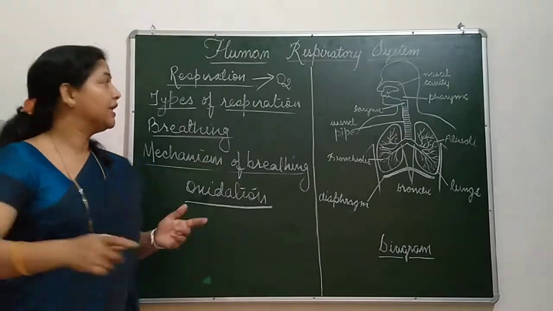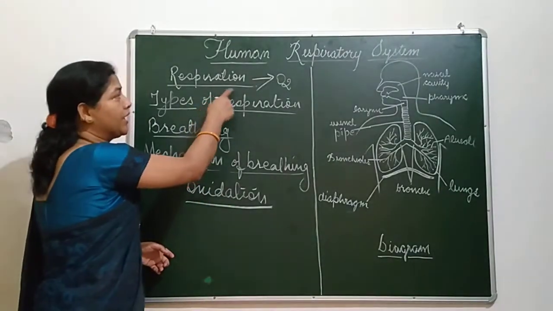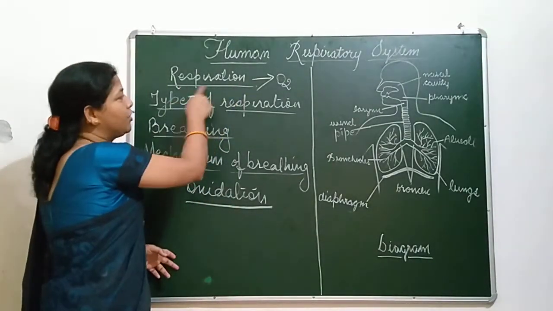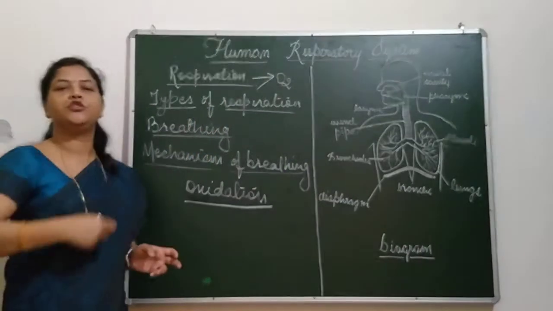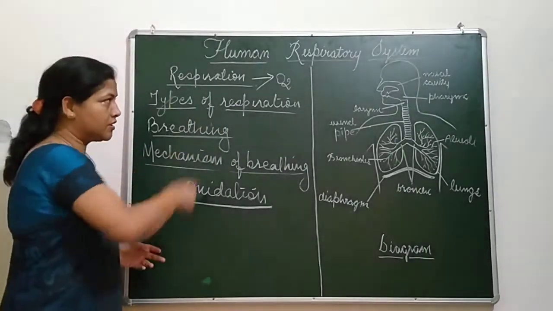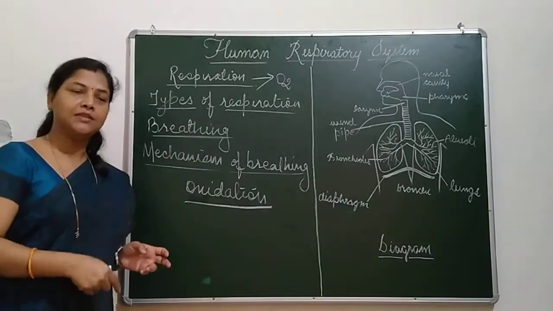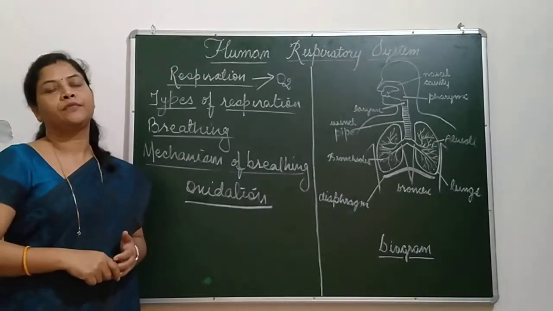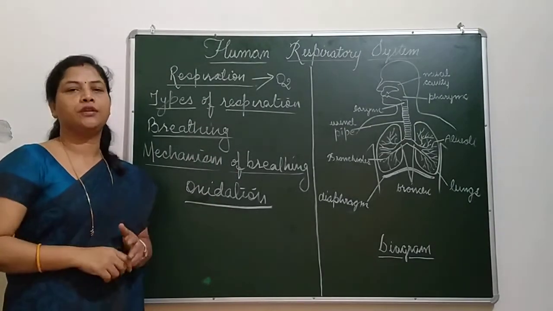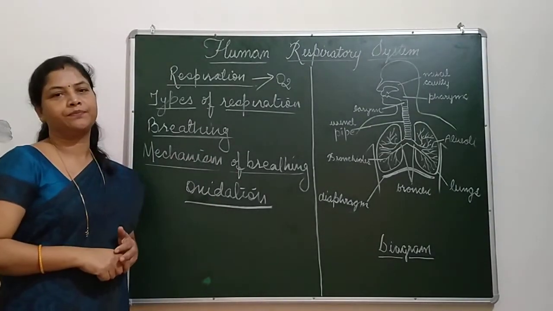Then the oxygen taken in by respiration burns the food in our cells and produces energy for different types of functions in our body cells.